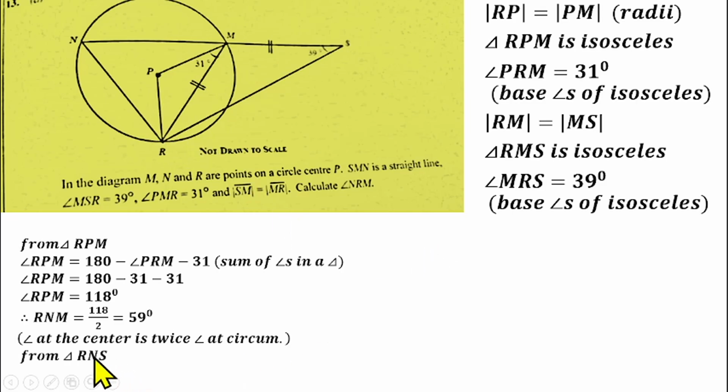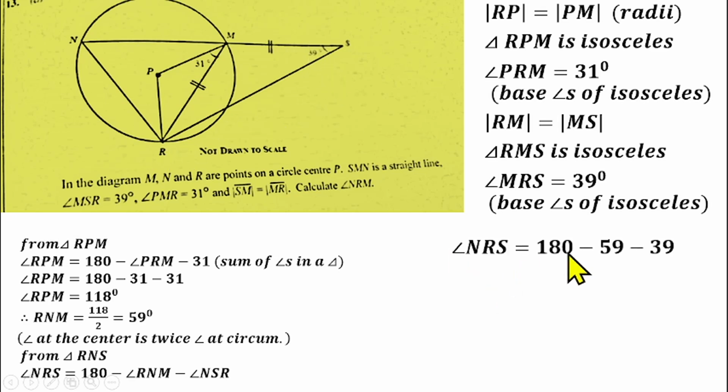So from triangle RNS, which is the big triangle that I talked about, we can find angle NRS, which is the whole angle here, by doing 180 degrees minus angle RNM, which is the angle we found here, which is 59, minus angle NSR, which is 39.